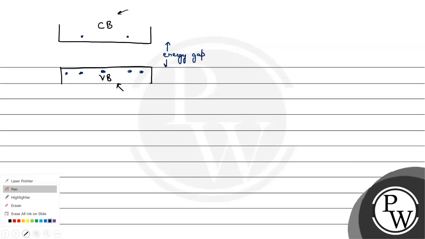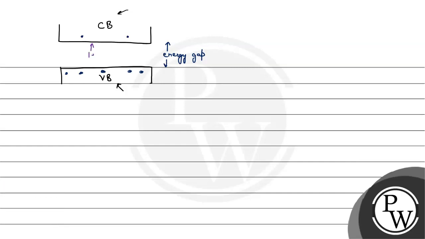Now, as given in the question, the material is a semiconductor. We know that in a semiconductor, this energy gap is just about 1 electron volt, which is quite a lot lesser compared to the energy gap in insulators.